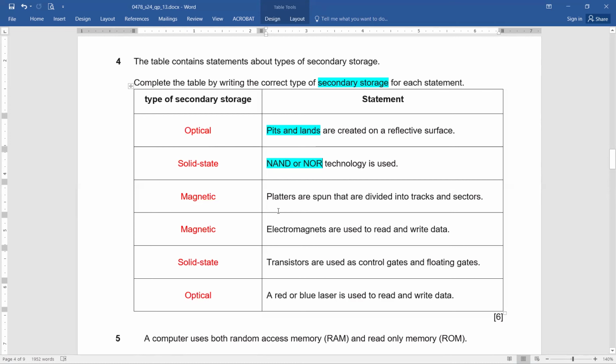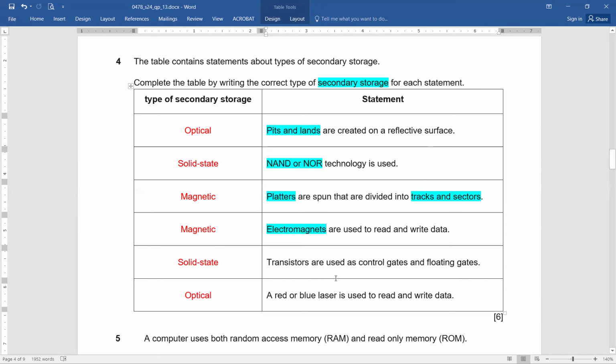Platters are spun that are divided into tracks and sectors. Platters and tracks and sectors. So these two terms are for which one? Magnetic, exactly. Now we have studied, which word strikes your mind in this case? HDDs, exactly. But here, the term magnetic is okay. Electromagnets are used to read and write data. Electromagnets, definitely, this word itself is depicting very clearly that they are talking about magnetic.